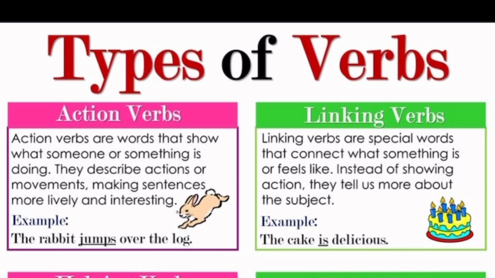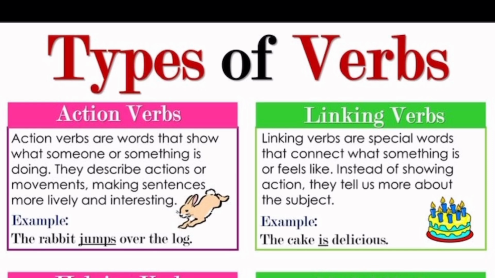The first one is action verbs. What are action verbs? Action verbs, they show what someone or something is doing. They describe actions of movement and they make sentences more interesting. I'm going to give you more examples of action verbs in the later video. But look at this example. The rabbit jumps over the log. So that's an action verb.